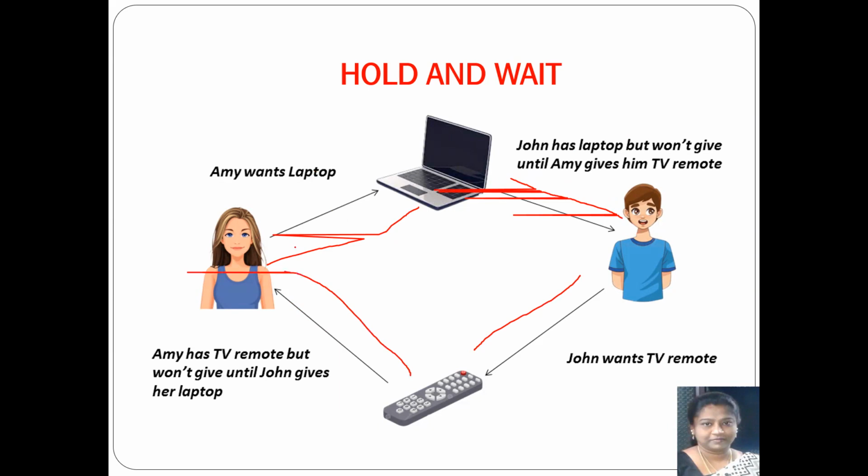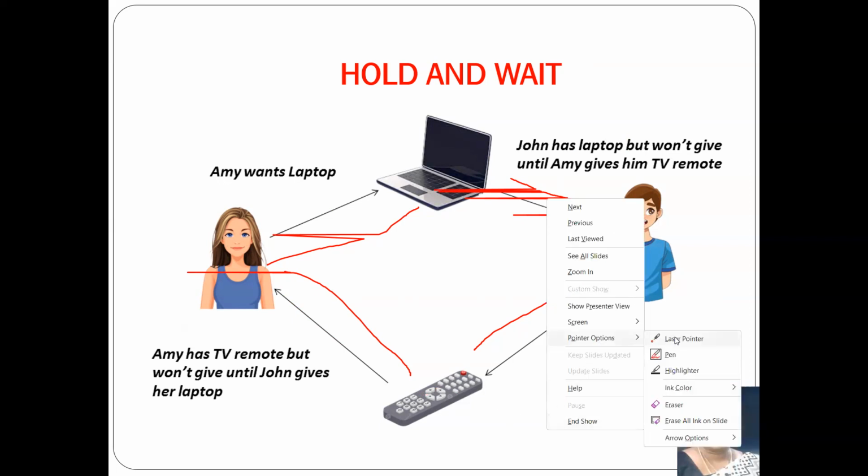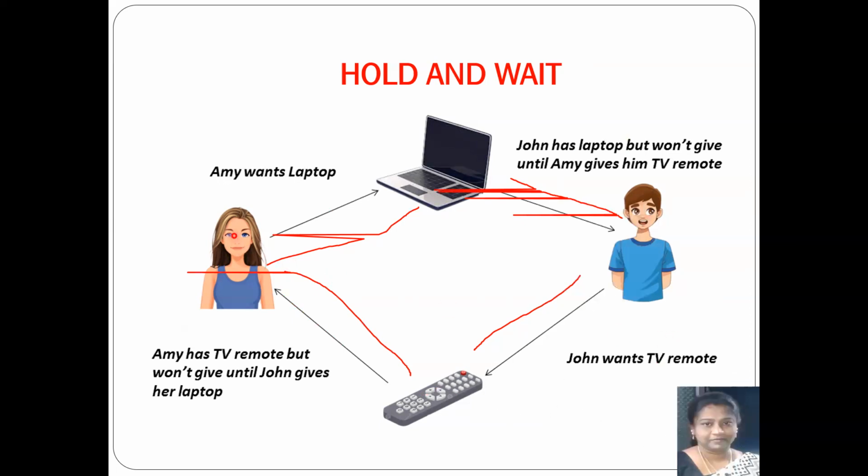So what happens now? Amy is holding the remote and waiting for the laptop. John is holding the laptop and waiting for the remote. So now we have a hold and wait scenario here. This is an example for what is meant by hold and wait.